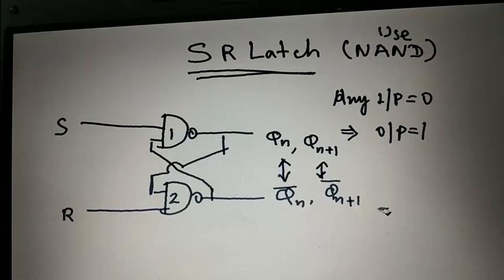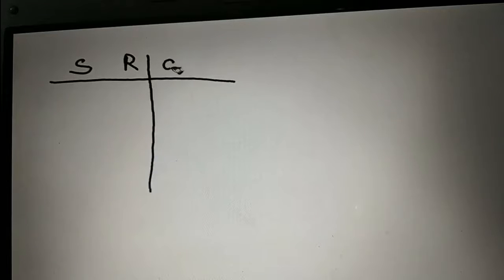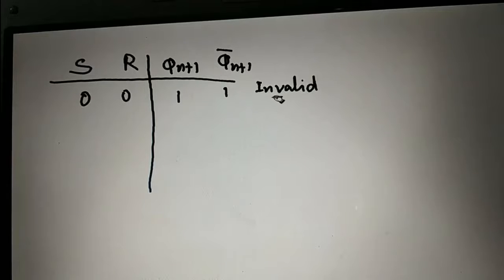Two variables, so there will be 4 possible combinations. S, R, and the output will be written as Qn plus 1 and Qn plus 1 bar. When 0, 0, both gates will have output as 1, which is invalid because we need the outputs as complement of each other. If Qn is 1, Qn bar should be 0. If Qn is 0, Qn bar should be 1. Right? So this is an invalid case.